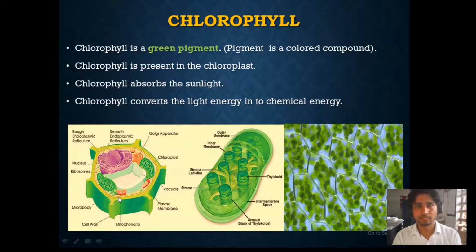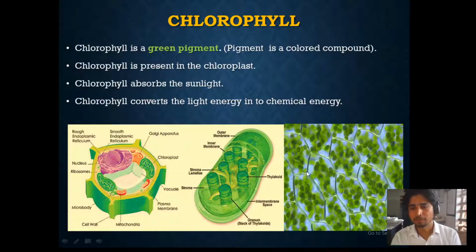We have learned this in class 9, the animal cell and plant cell. We know that the plant cell has certain organelles which are specific to plant cells. One of them is the chloroplast, and this chloroplast is green because it has the chlorophyll. So this chlorophyll is making the plants green. Chlorophyll absorbs the sunlight and converts that light energy into chemical energy, that is nothing but the food. In a plant cell you can see there is a chloroplast, and in this chloroplast the chlorophyll compound is present.